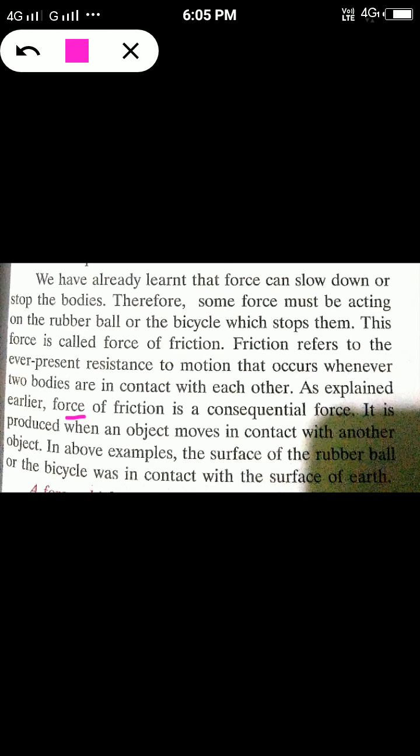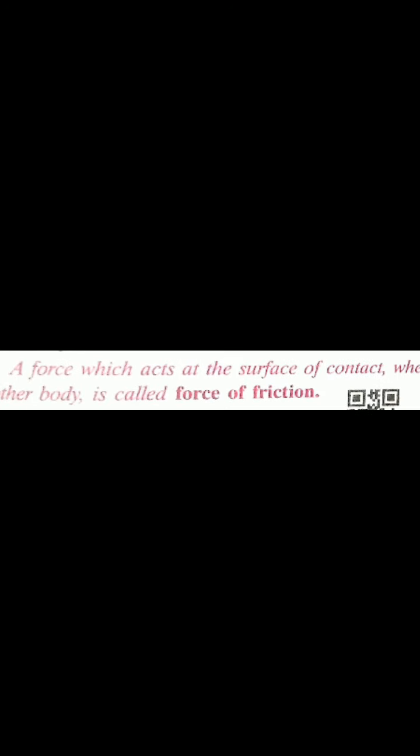As explained earlier, this force of friction is a consequential force, and it is produced when an object moves in contact with another object. The surface of the rubber ball or the bicycle was in contact with the surface of the earth. Now children, we can define the force of friction. What is force of friction? A force which acts at the surface of contact when one body moves upon another body is called force of friction.